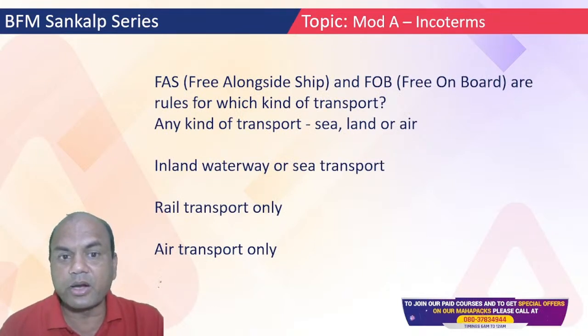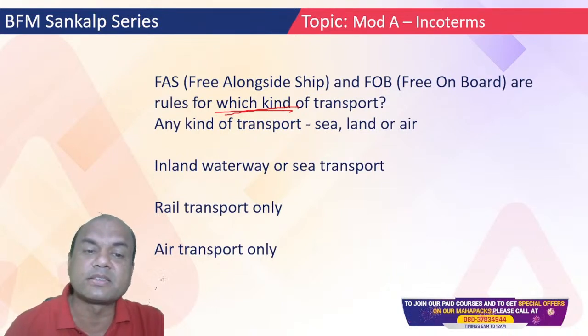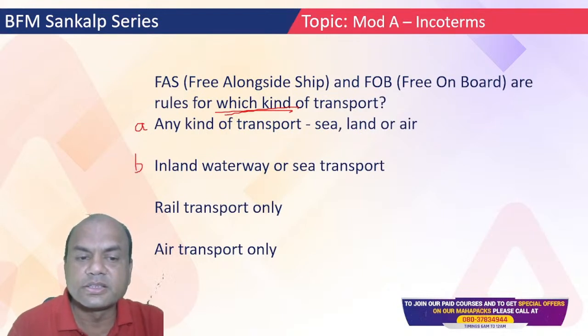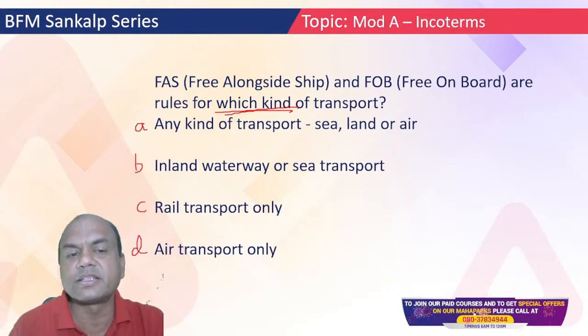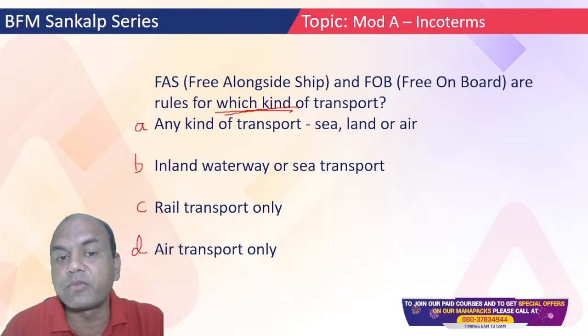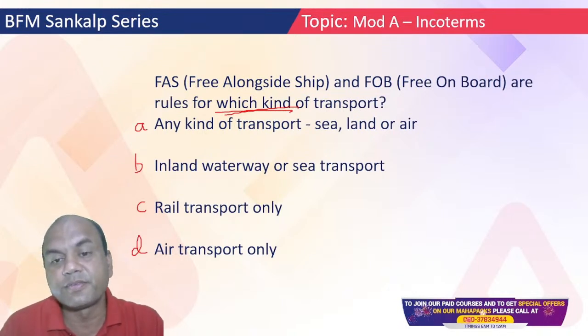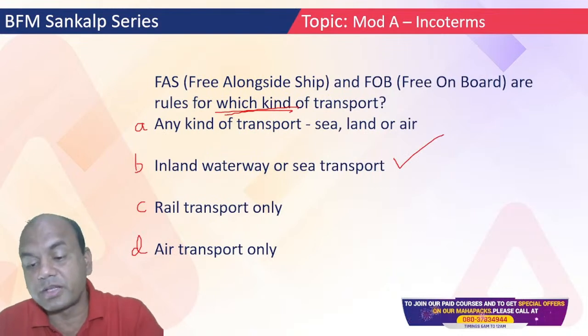FAS and FOB are rules for which kind of transport? The options: any kind of transport, inland waterways and seaport, railways only, and air only. Let me call these A, B, C and D. Now type the answer in the comment section. Is it A or B or C or D? FAS and FOB are for which type of transport? It is B. Correct? It is B.